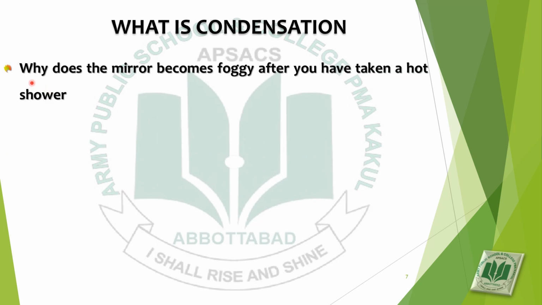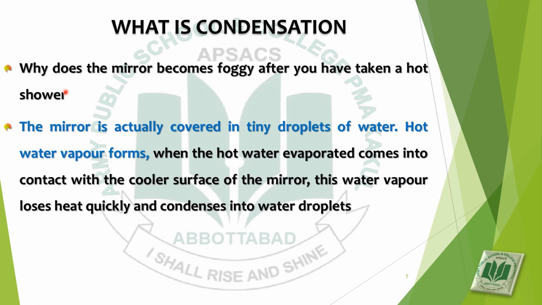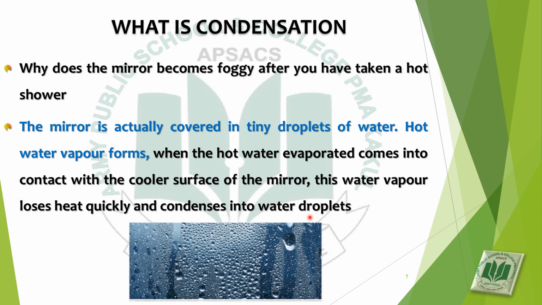Why does the mirror become foggy after you have taken a hot shower? You have observed that after taking a hot shower, the mirror becomes foggy. Why does this happen? This happens because the mirror is actually covered in tiny water droplets. Hot water vapor forms. When the hot water vapor comes into contact with the cooler surface of the mirror, this water vapor loses heat quickly and condenses into water droplets.